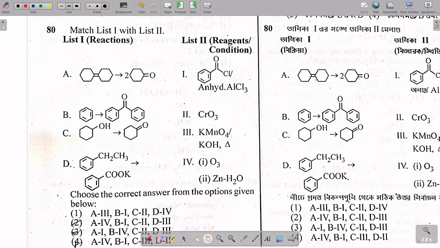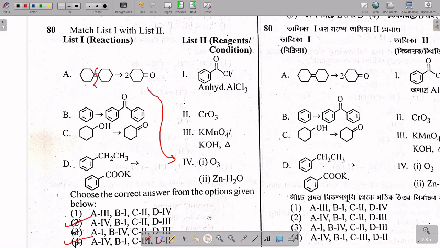Yes, some reagents are provided and you have to understand which reagent is used in the conversion here. First, ozonolysis occurs. This is reductive ozonolysis, Zn/H2O is used. So A is 4 in option 2 and option 4.